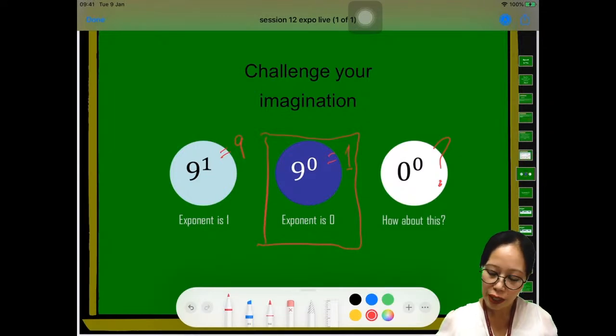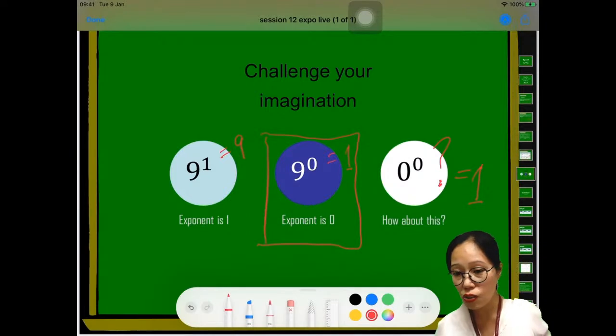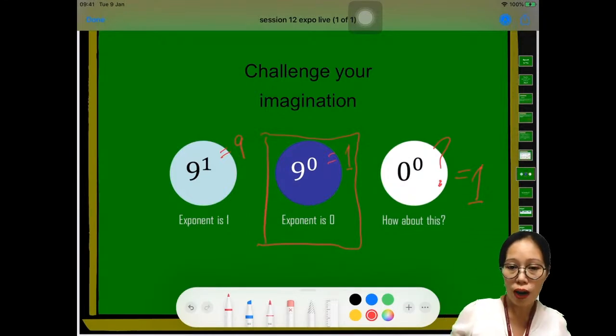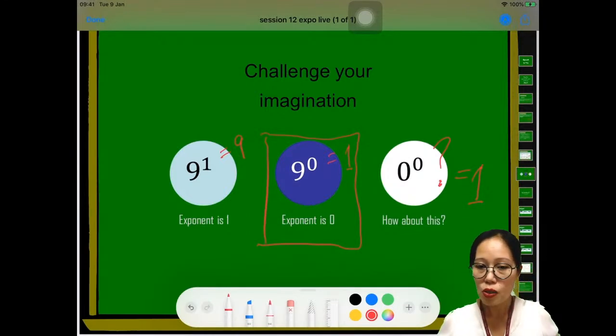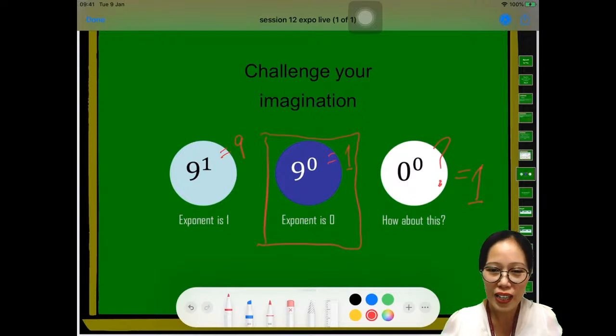So therefore, we can answer it to be 1, right? Because we have a law saying that any number raised to 0 is equal to 1. Now, maybe you're going to disagree with me because how come 0 raised to 0? How come nothing raised to nothing is equal to 1, right?